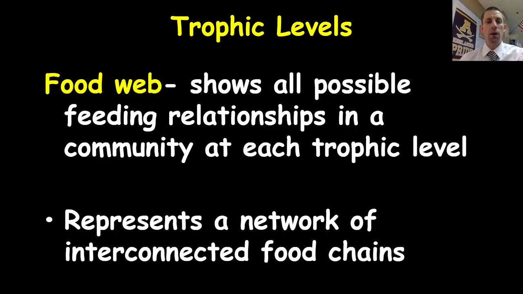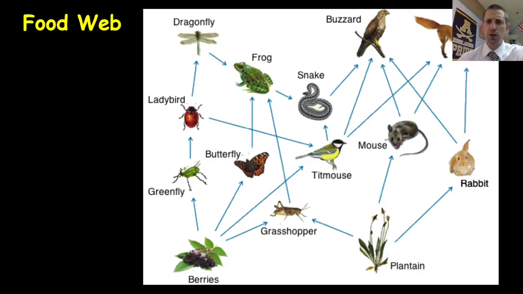Food webs are a bunch of interconnected food chains. This is where you have multiple food chains put together. This is how you would map out a whole ecosystem. For example, in this food web, you have multiple arrows pointing to lots of different organisms, showing that organisms are dependent upon several different types of other organisms for their food. This is also a really great way to show that if you remove one organism, it can have an effect on every single other organism within that food web.